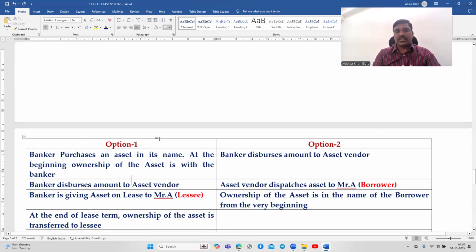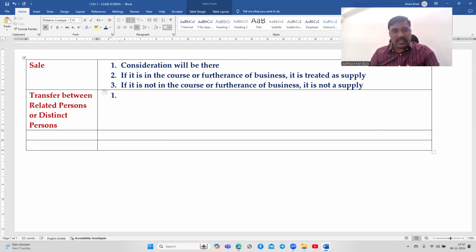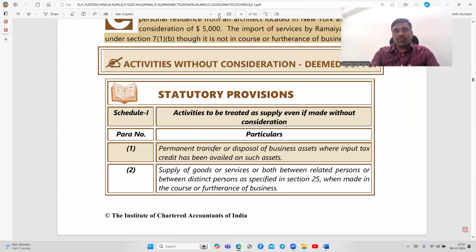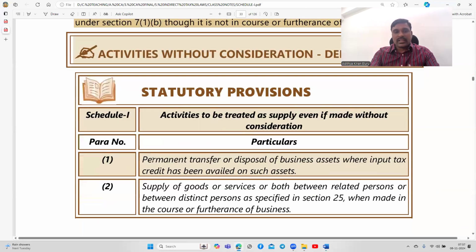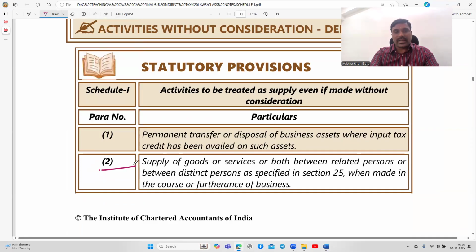So if the transfer is between distinct persons or related persons, even though there is no consideration, it is still treated as a supply if it is covered in Schedule 1. Look at this. Supply of goods or services, Schedule 1. Now I am discussing Schedule 1, second para.